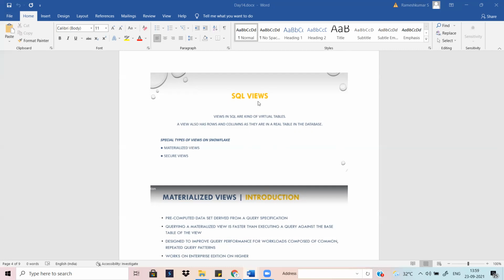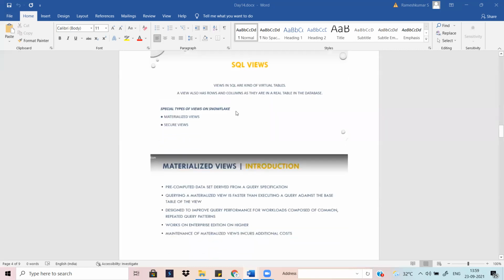When you extract the data by using a complex query and hit the query against the table, it will take a lot of time. But views are not like that. There are two kinds of views, materialized views and views. The materialized view gives better performance than views and tables. I will tell you why. The view also has rows and columns, as in the real table in the database.